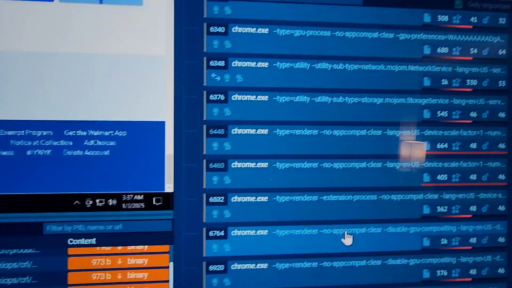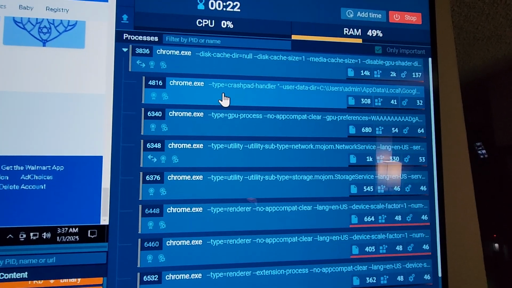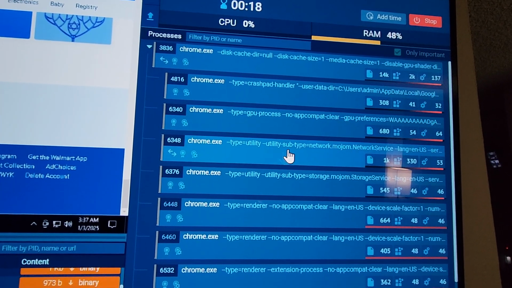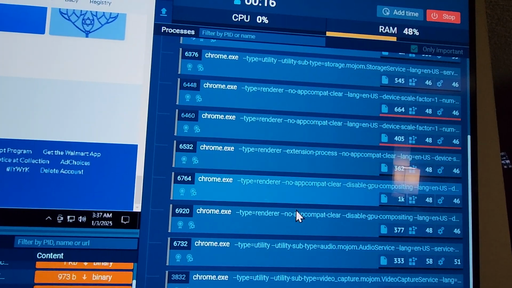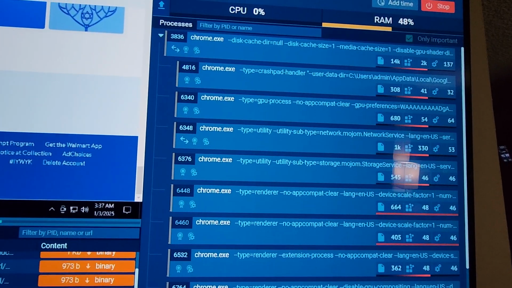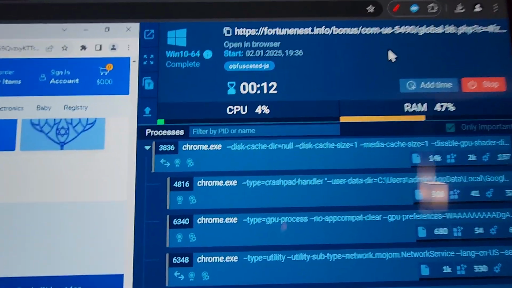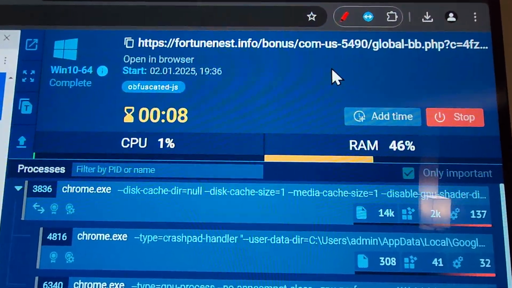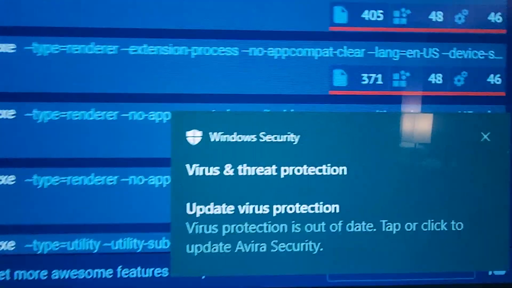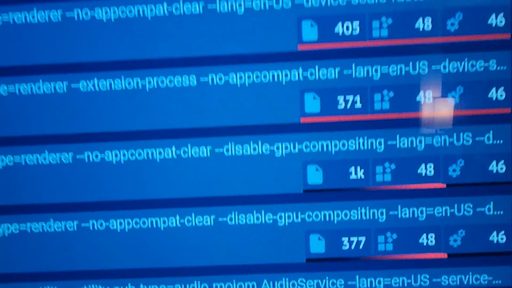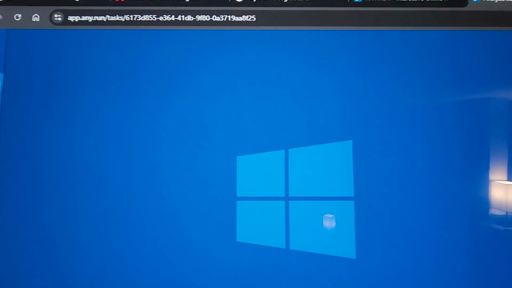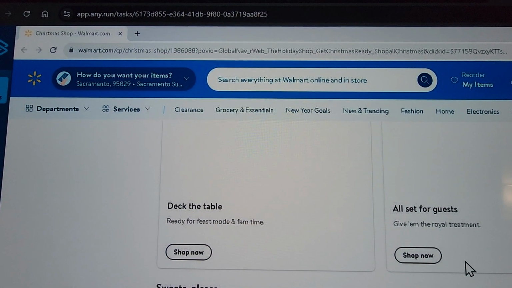And look at all these Chrome extensions that are running. All these Chrome processes. It's doing all kinds of stuff that I don't want. So you have to be suspicious of this. And then look at this. So be careful with these bad websites. These attackers are out and they're up to no good.